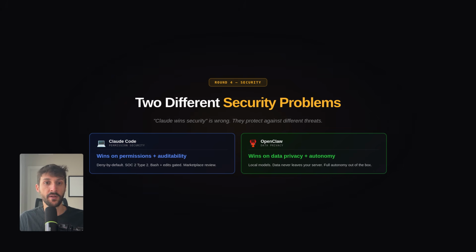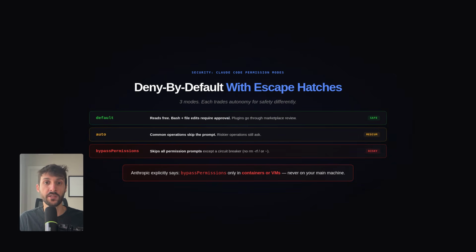Security and autonomy are almost the same feature, just viewed from opposite sides. In default mode, Claude Code is approval heavy. Reads usually don't require approval, but bash commands and file edits do. Plugins go through marketplace review. The whole system is denied by default. That makes it secure for most workflows, but it also means you're approving steps manually throughout your session.